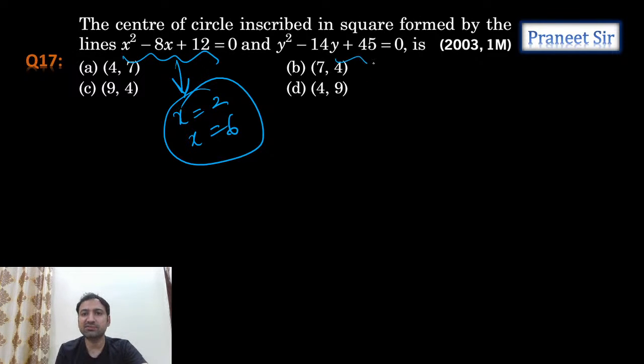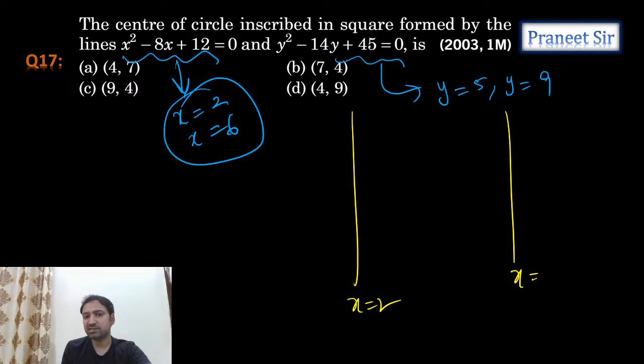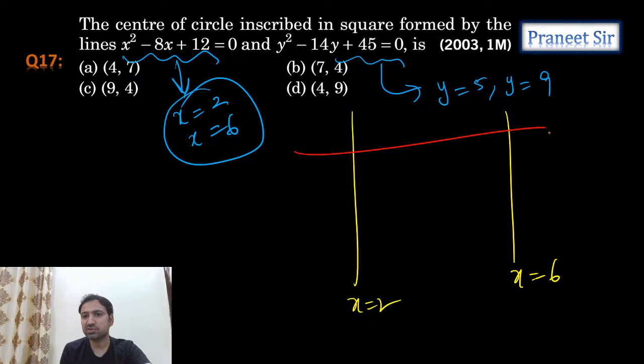And what are the other two lines we are getting here, guys? The two lines we are getting here are y equals 5 and y equals 9. So now if you draw these lines, what do we get? x equals 2 is this and x equals 6 is this. And what about y equals 5, guys? y equals 5 is this and y equals 9 we get this.